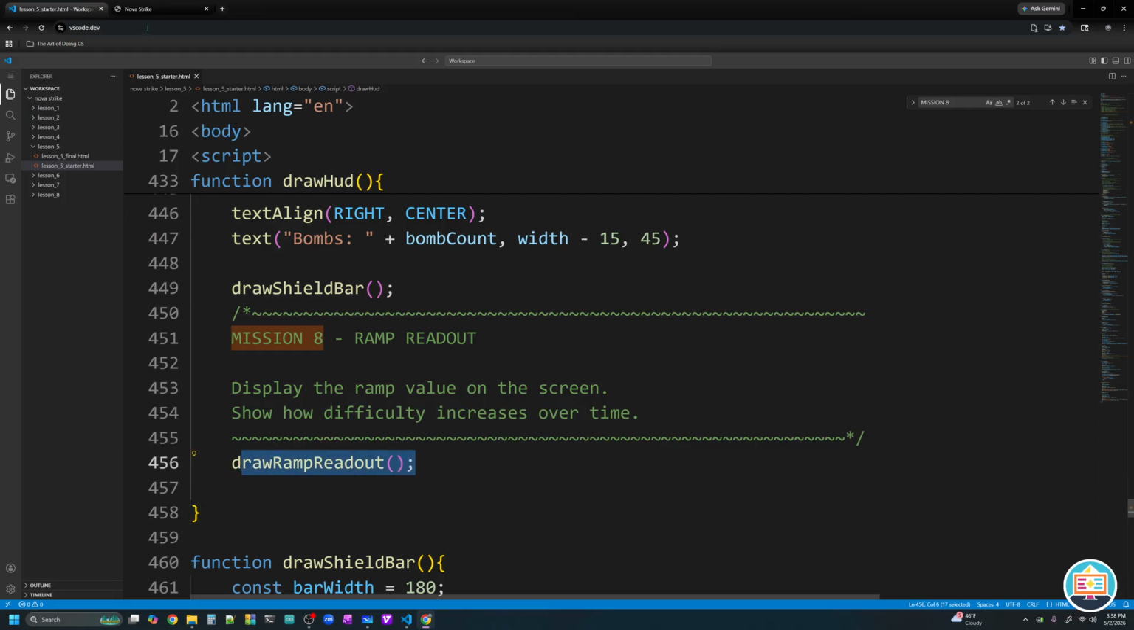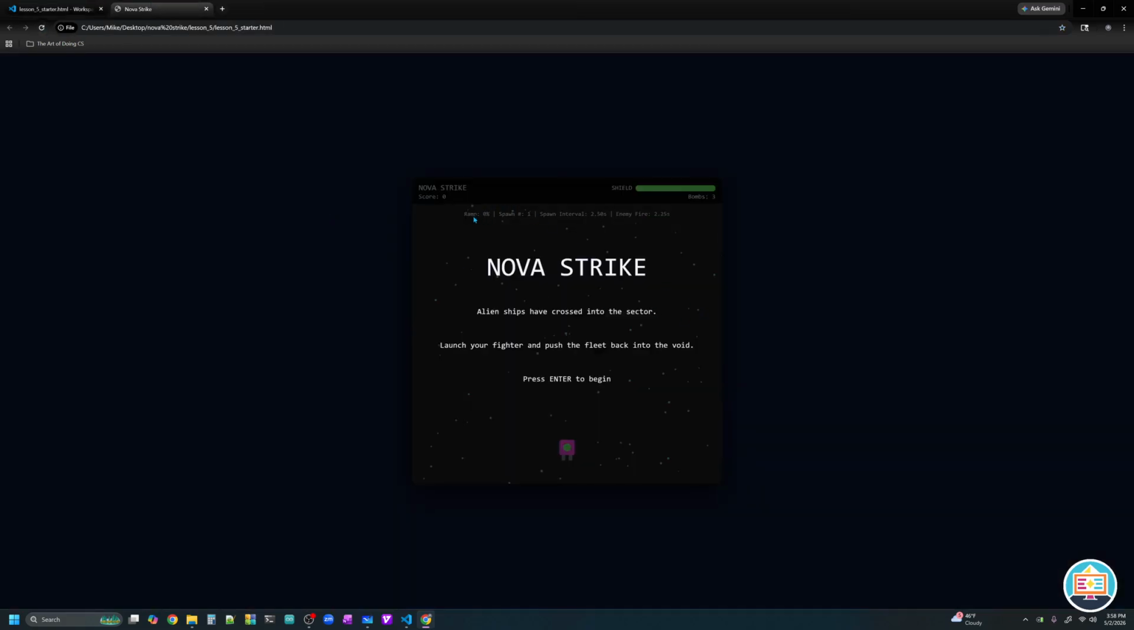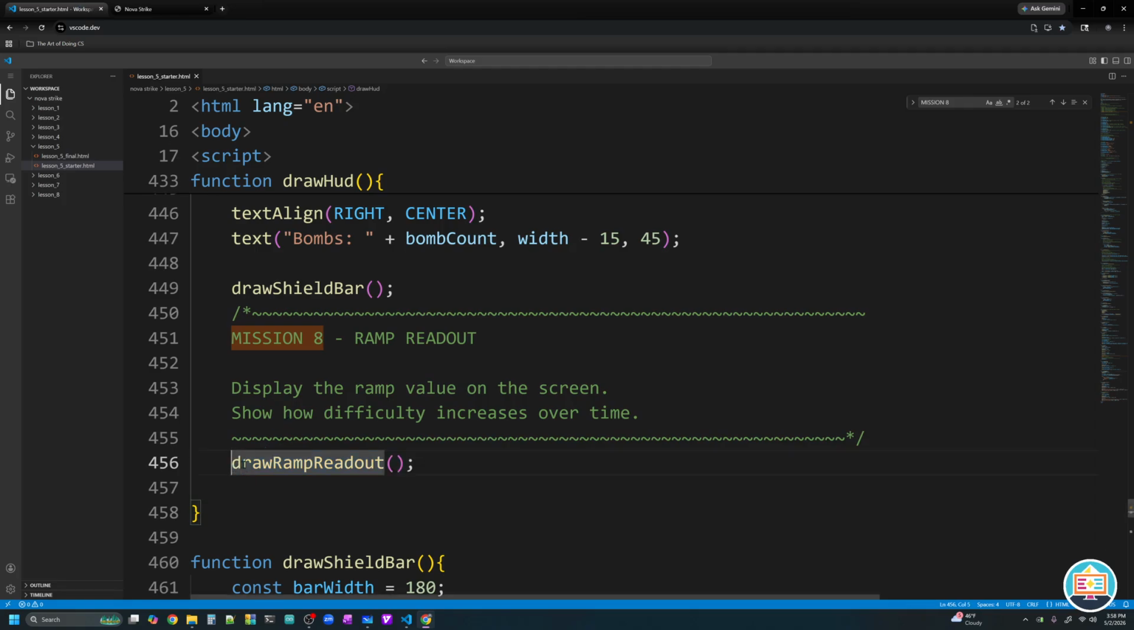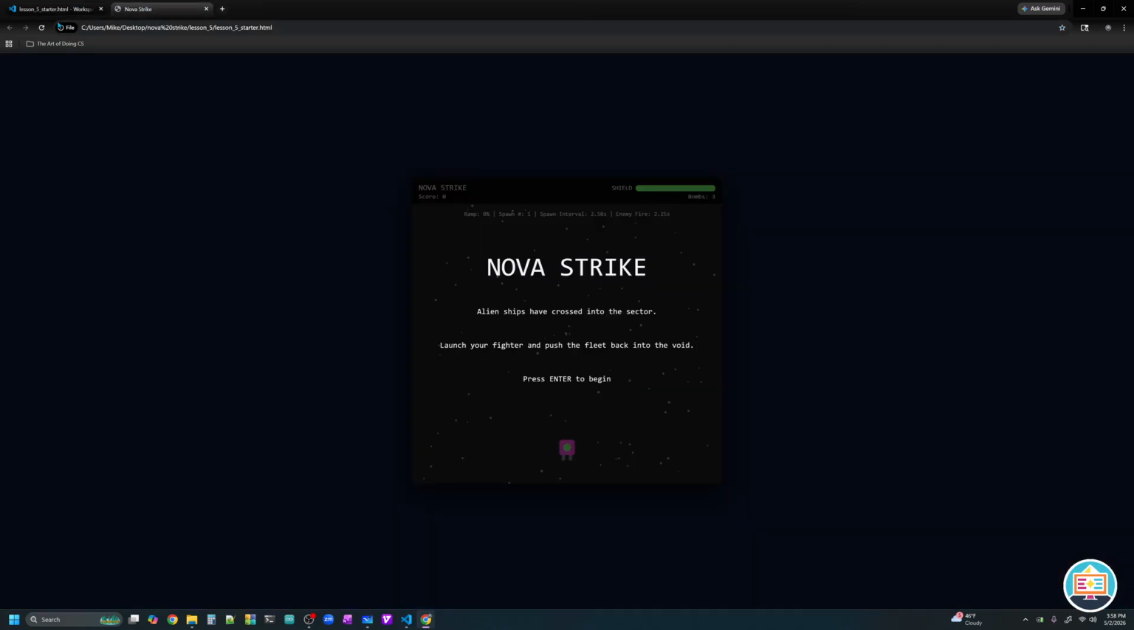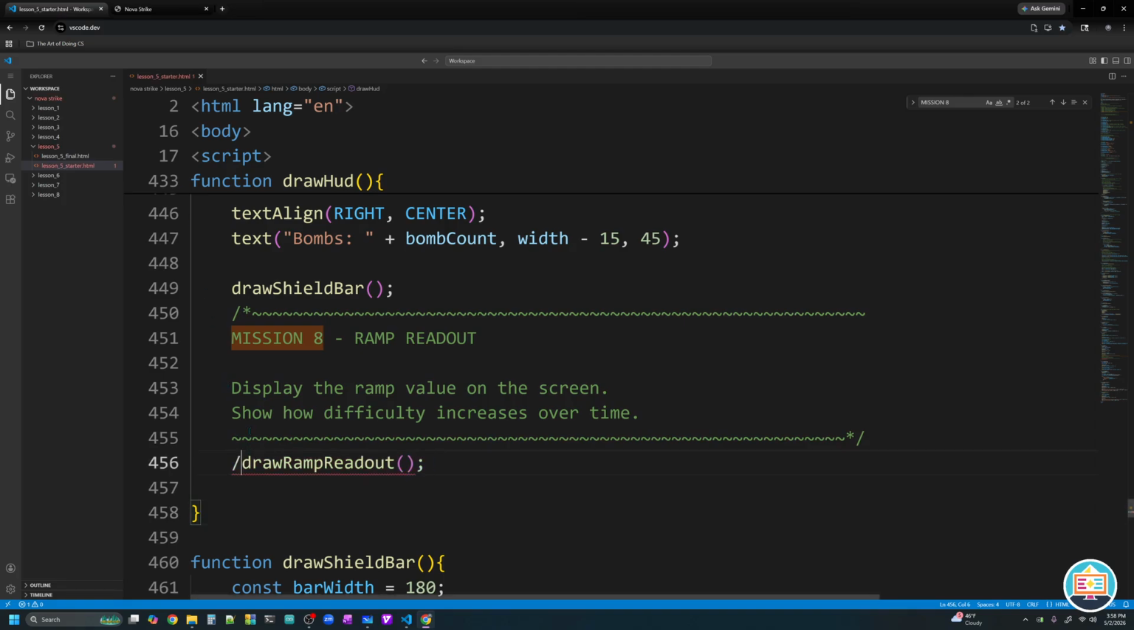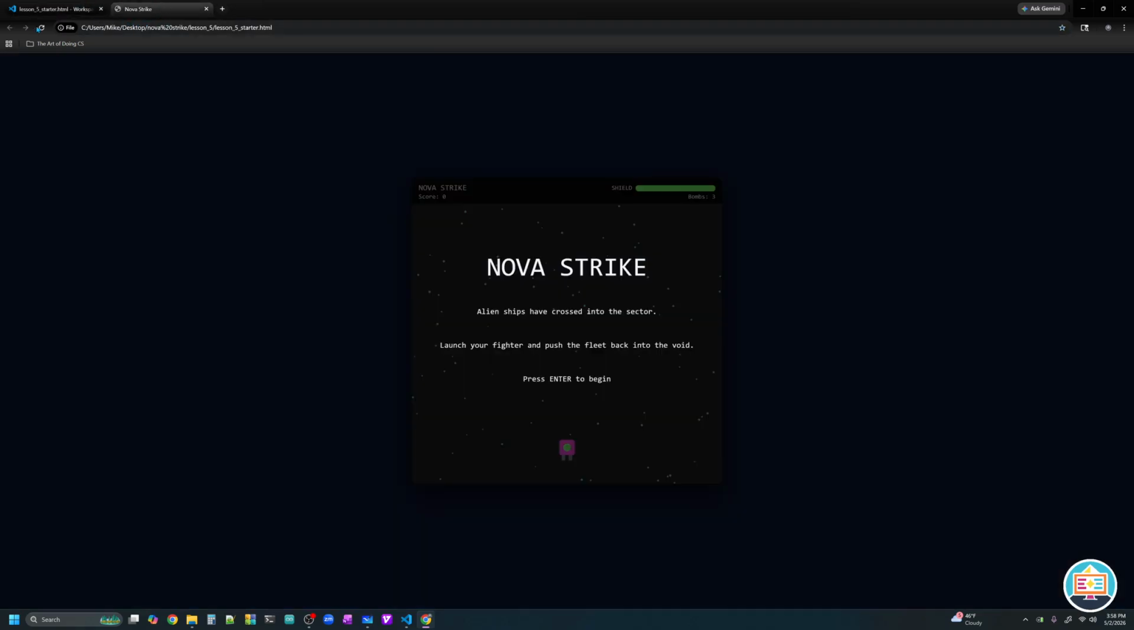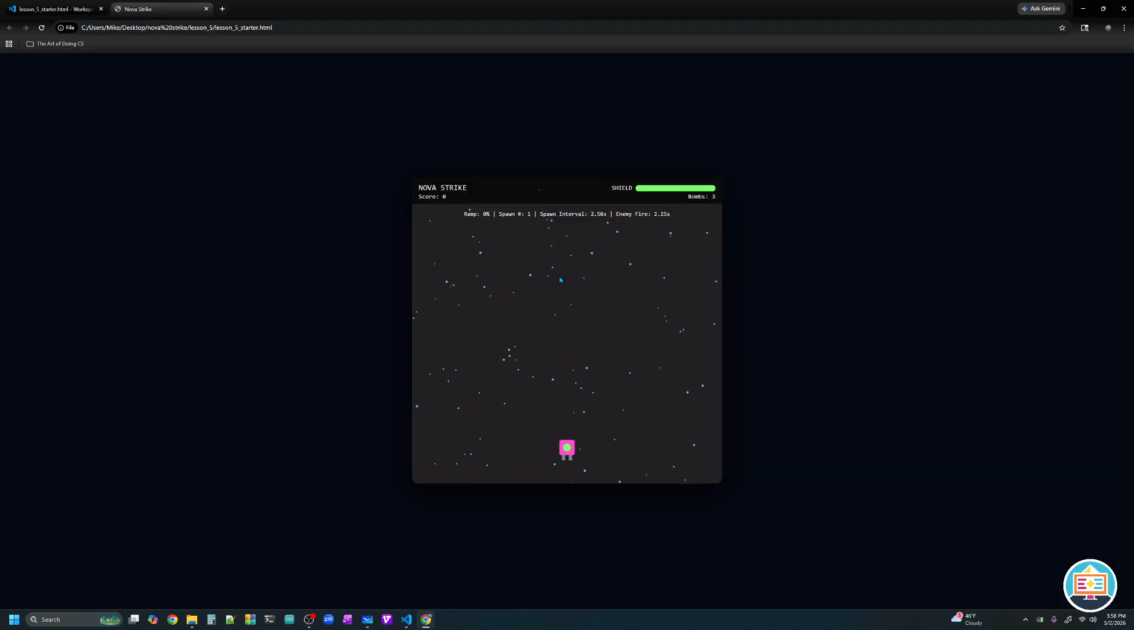And now with that in there, we should get our debug information. And there it all is. If we decide we don't want it, we've tested it and we don't need it, we can just comment it out. And there it goes. It's no longer there. But we're going to keep it in because I want to see that this ramp is actually working. So I'm going to refresh my game and I'm going to hit enter.